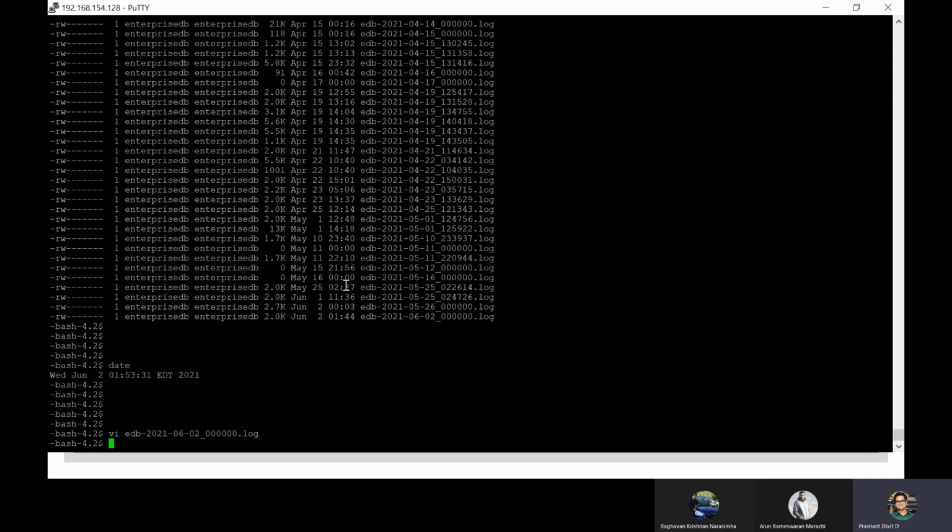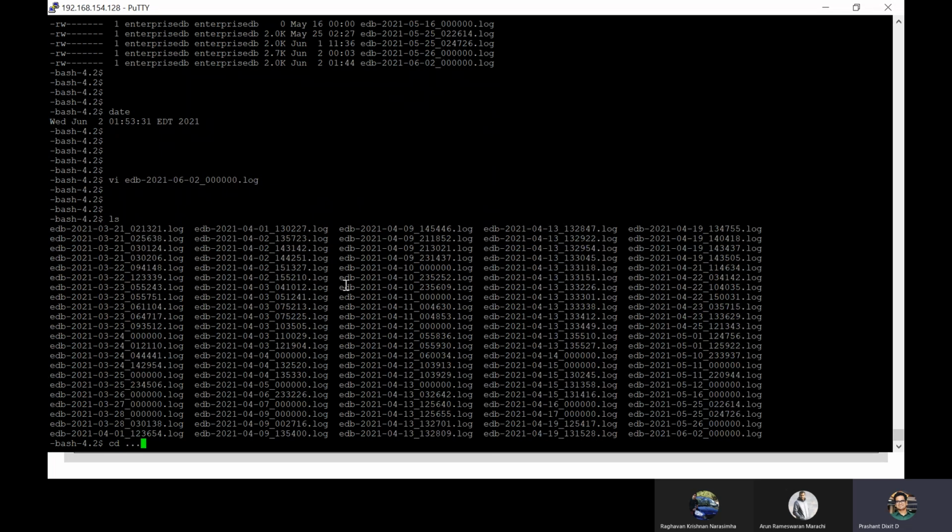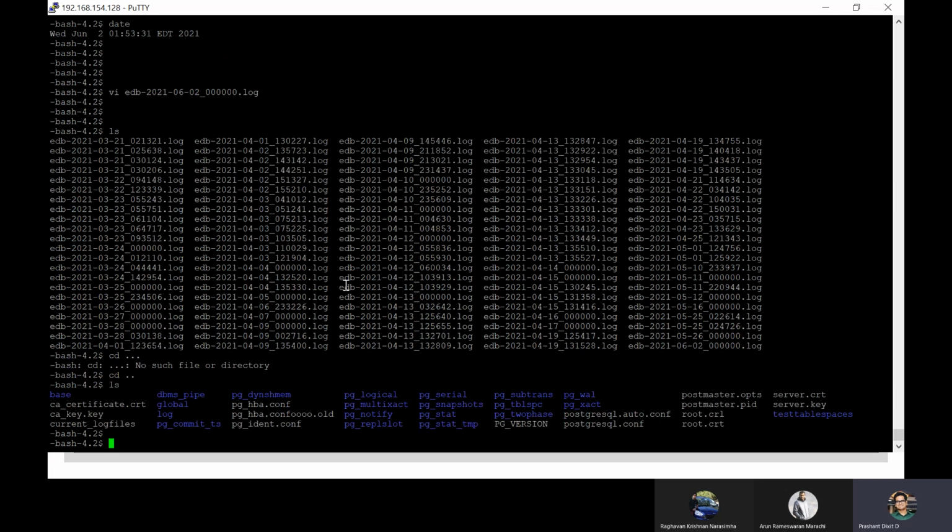Because this is very basic information that we got here in the log files, if you want to get more, then you can always use logging with all. That will basically log every small granular piece of information that happens in your database. Right now we have only enabled the DDL level, the data definition level, whatever happens with DDL. Otherwise, if you want to set it for all of the operations, you can always set all, right?